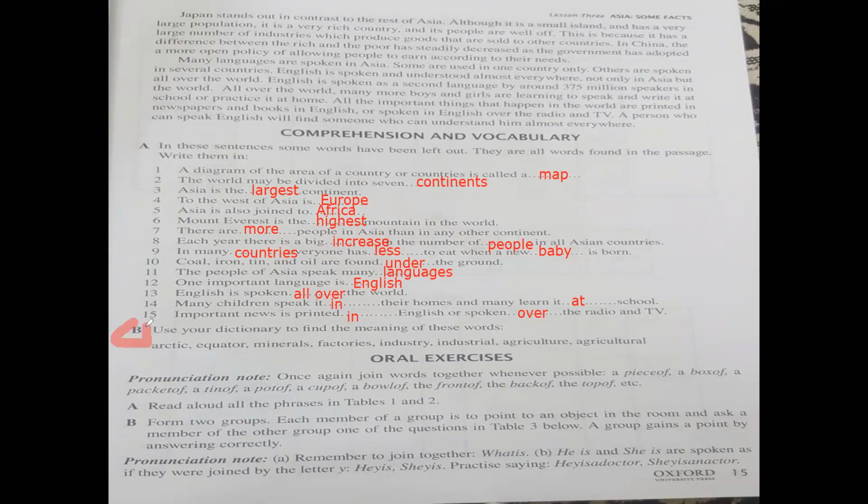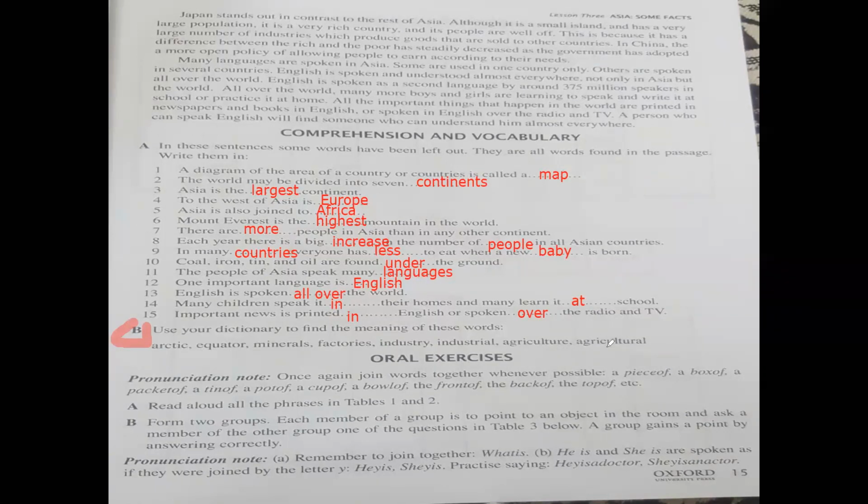What is the assignment? Use your dictionary to find the meaning of these words. It is very easy, dear students. You have to find out the meaning of these words: architect, equator, minerals, factories, industry, industrial, agriculture, and agricultural.